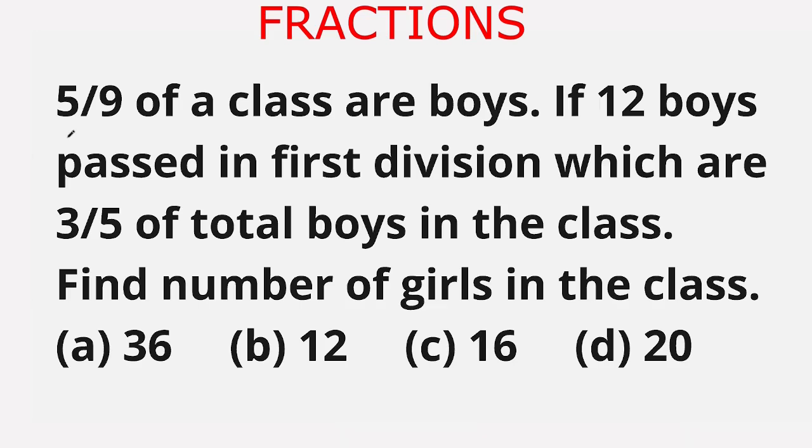Our question is, 5/9 of a class are boys. If 12 boys passed in first division, which are 3/5 of the total boys in the class, find the number of girls in the class. The given options are option A 36, option B 12, option C 16, option D 20.